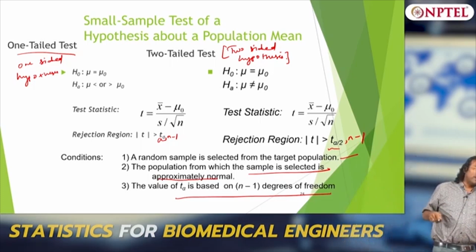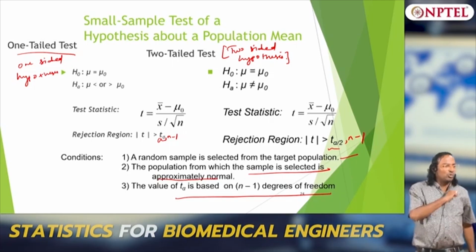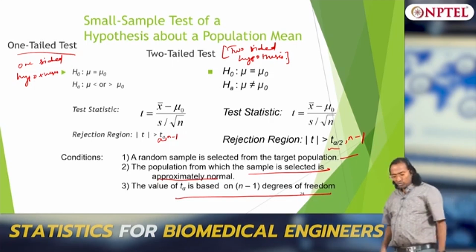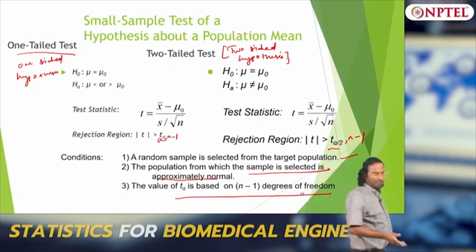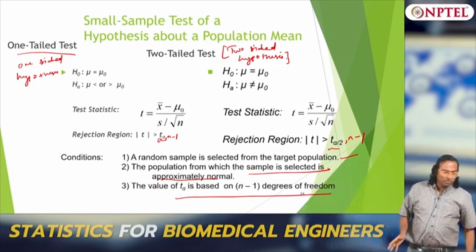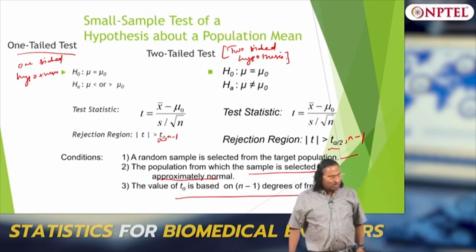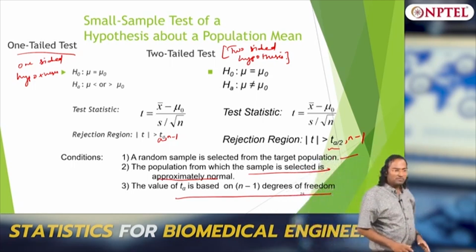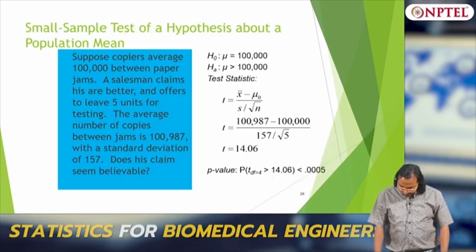If there are 29 points, you have to look for t alpha by 2 corresponding to 28 degrees of freedom. I told you, you are already given x bar, so basically it is n minus 1 degrees of freedom. Okay. So this is your thing about small sample, not large sample, but small sample.